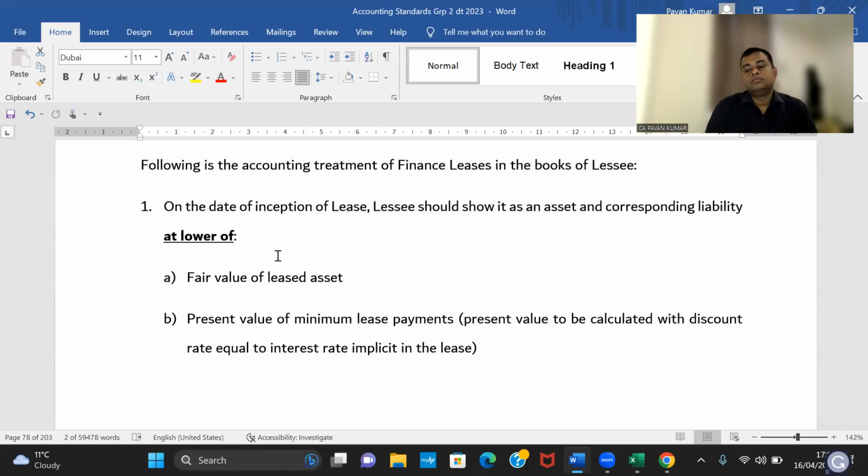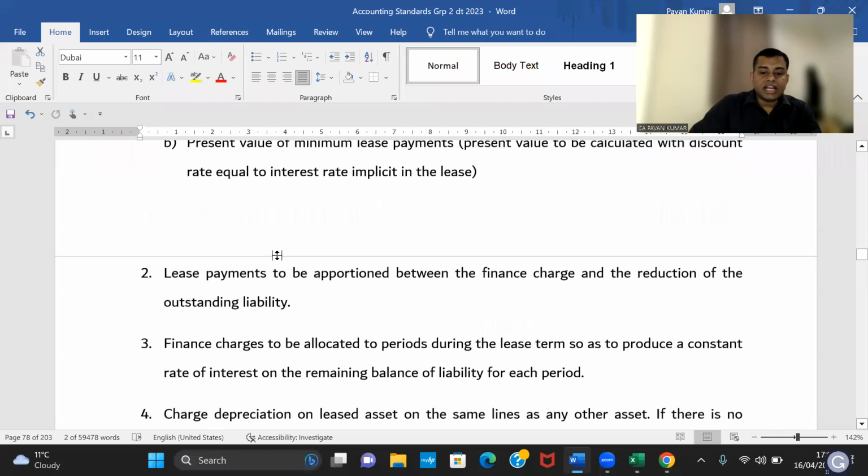One, interest amount, which is called finance charge. Two, repayment of principal. Interest and principal. Simple. Interest goes to the P&L account. Principal amount goes to the balance sheet. In the balance sheet, you will reduce the liability. That is your second principle.